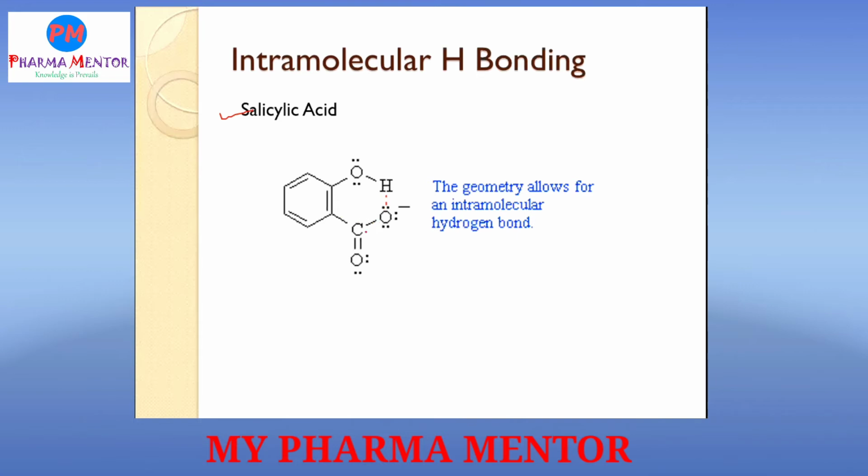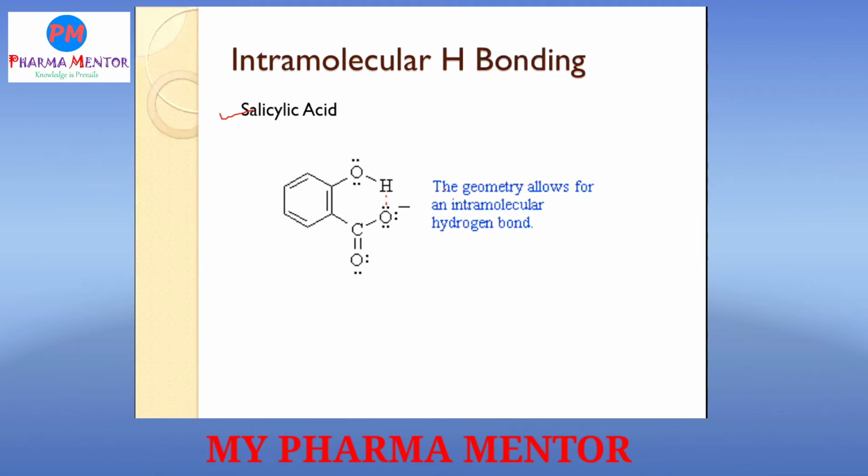Here, the oxygen of the carboxylate group forms a hydrogen bond with the hydrogen of the hydroxyl group attached at the ortho position. That hydrogen has a partially positive charge and that oxygen has a partially negative charge, so there is hydrogen bonding. Which type? Intramolecular hydrogen bonding.